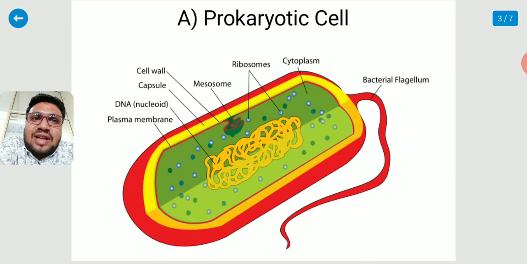This is the diagram of the prokaryotic cell, which has cell wall, capsule, nucleoid, that is DNA, plasma membrane, mesosomes, ribosomes, cytoplasm, and bacterial flagellum.